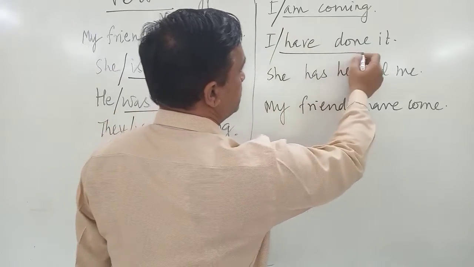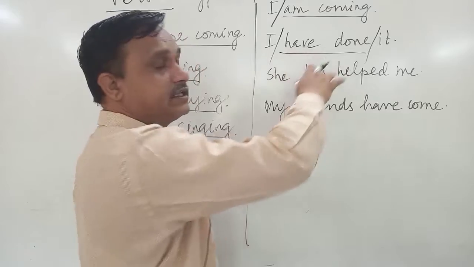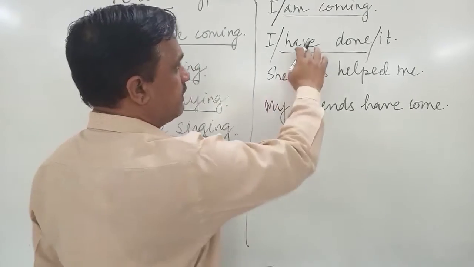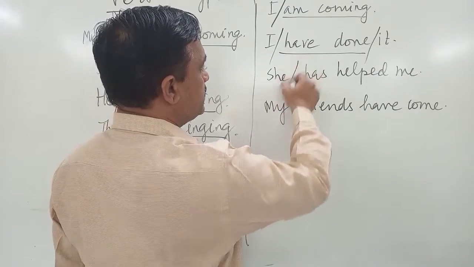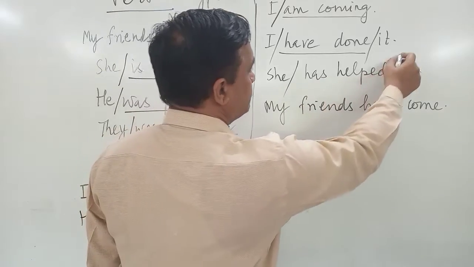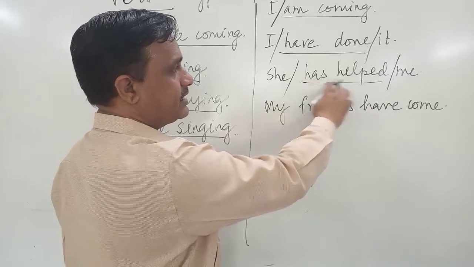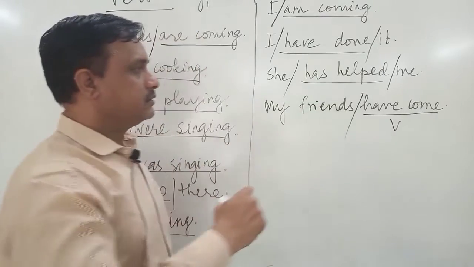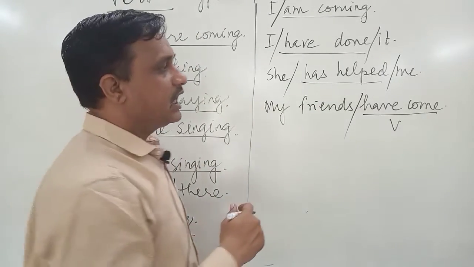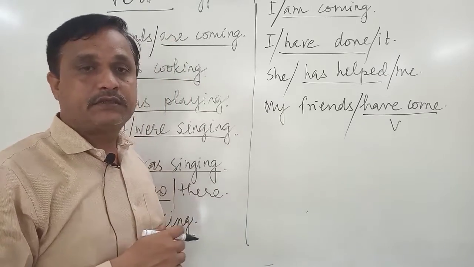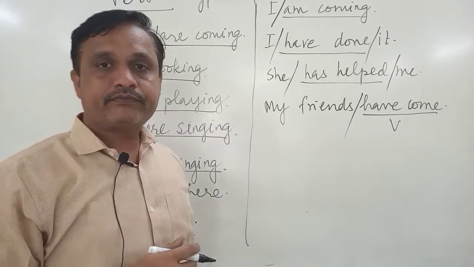I have done it. I'm breaking this sentence into three parts. Have done is a verb. She has helped me. Three parts. Has helped is a verb. My friends is one part. Have come is the other part. So have come is a verb.